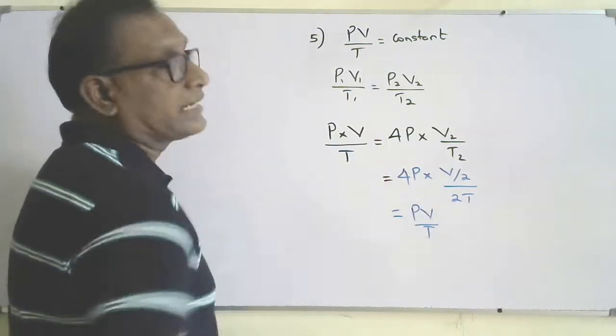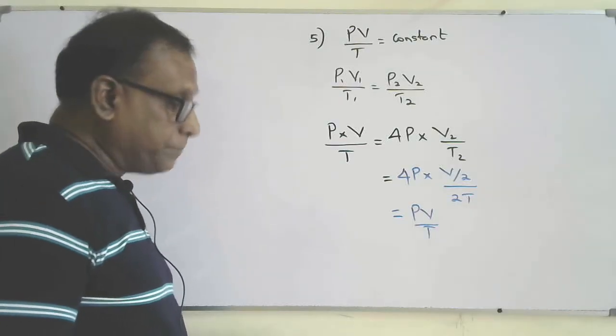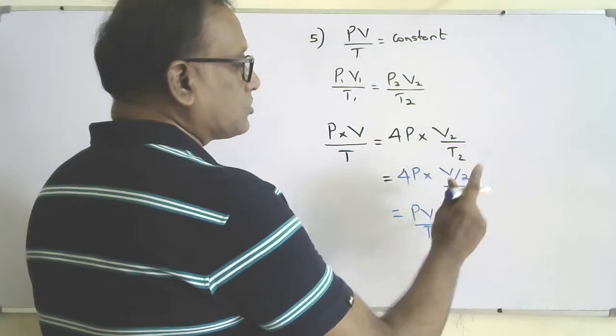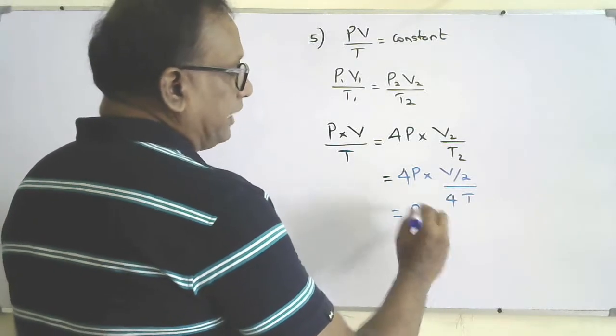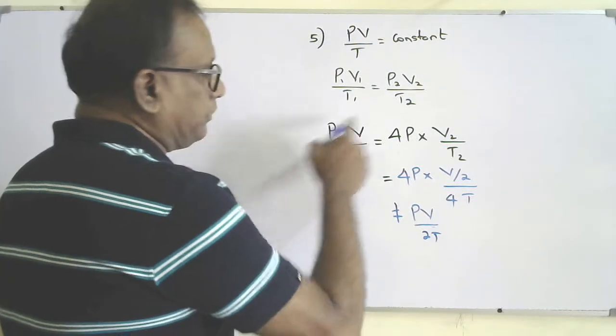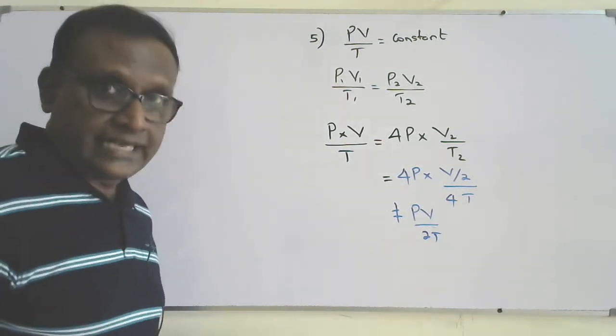Is it? So the correct answer is A. If you substitute the other one, answer B, it says V by 2 and 4T. If you solve, it becomes PV over 2T. So PV over 2T is not equal to PV over T, so that is not tallying with the combined gas equation.